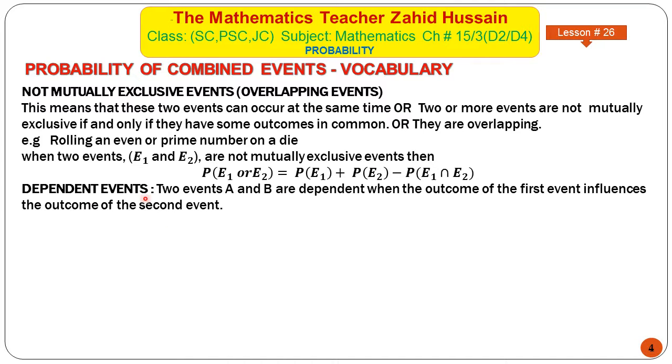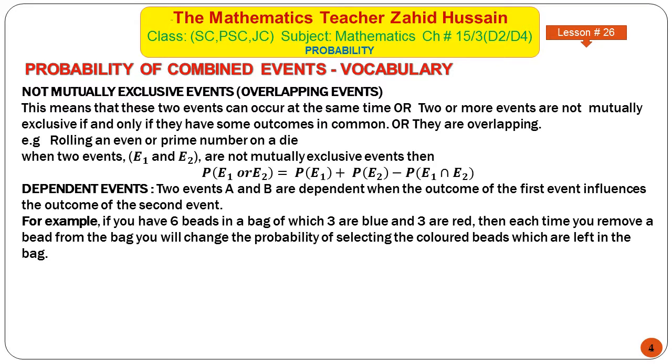Dependent events. Two events A and B are dependent when the outcome of the first event influences the outcome of the second event, or the occurrence probability of the first event influences the probability of the second event. For example, if you have 6 beads in a bag, of which 3 are blue and 3 are red, then each time you remove a bead from the bag, you will change the probability of selecting the colored beads which are left in the bag.